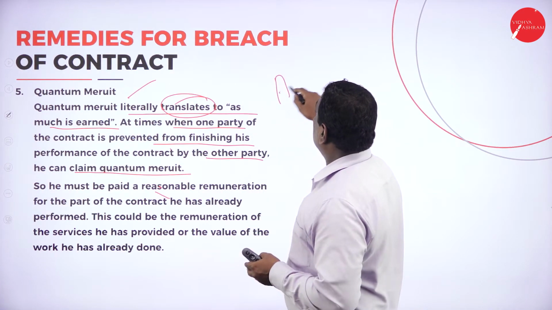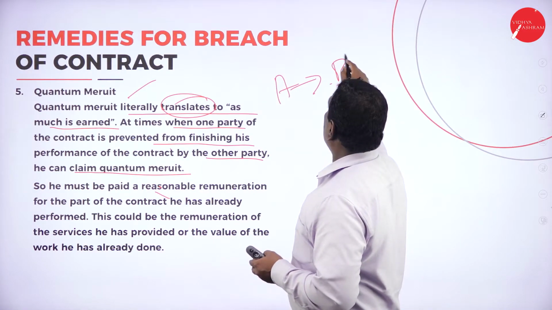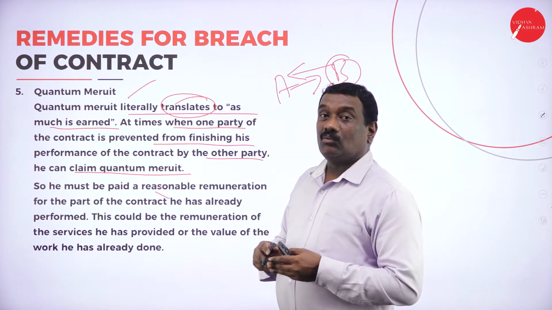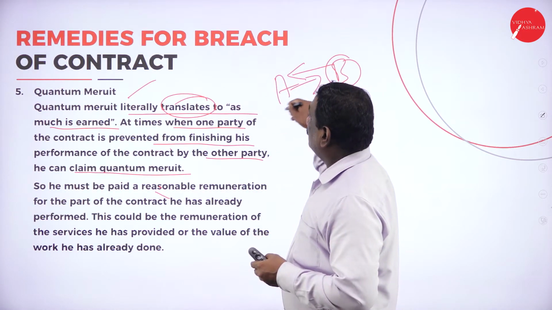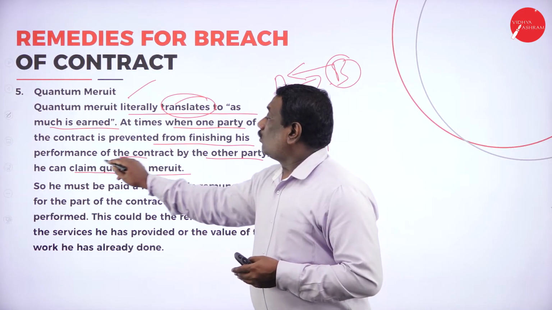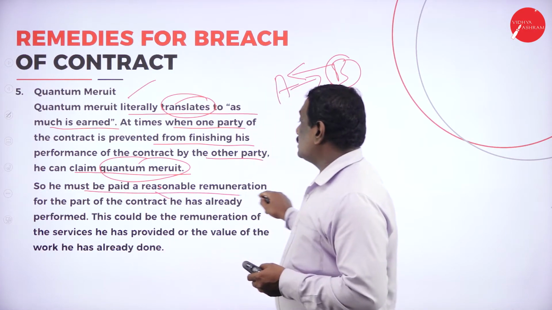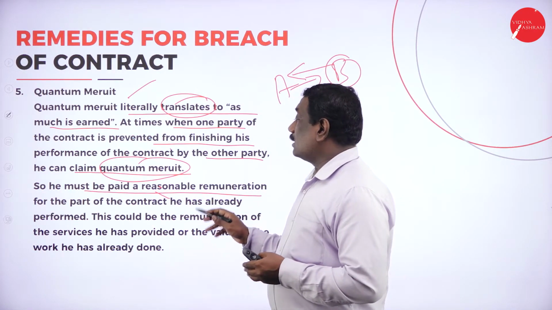So A and B are the parties, and A has promised to do something, but B is refusing that and says, don't do that particular work. So in that case, A can claim quantum meruit. Now he must be paid a reasonable remuneration for the part of the contract that he has already performed.